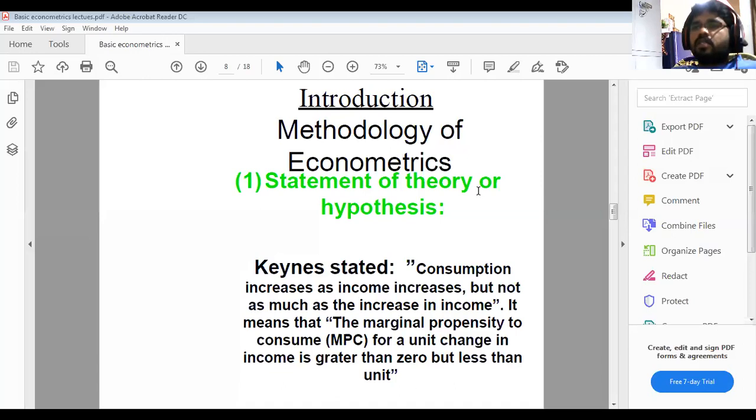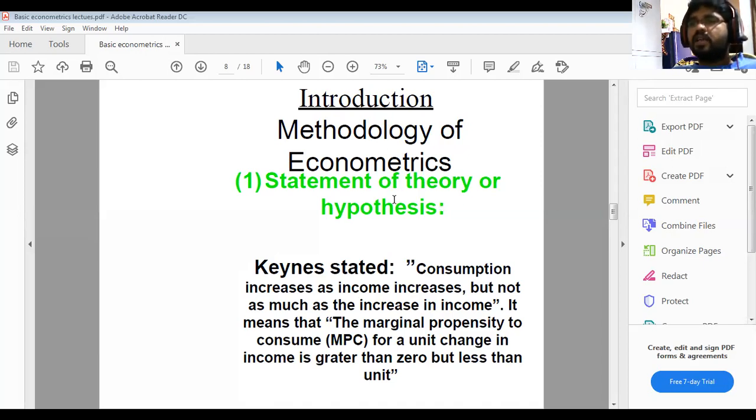Yeah. See here, the methodology of econometrics. The first main subheading is the statement of theory or statement of hypothesis. What is meant by statement of theory or hypothesis? Statement of theory is nothing but what the theory states or what the theory can tell us.